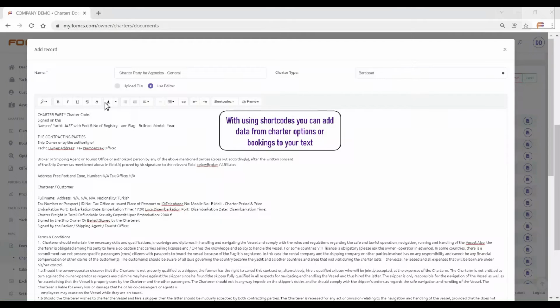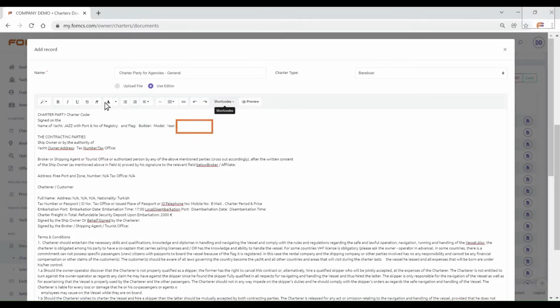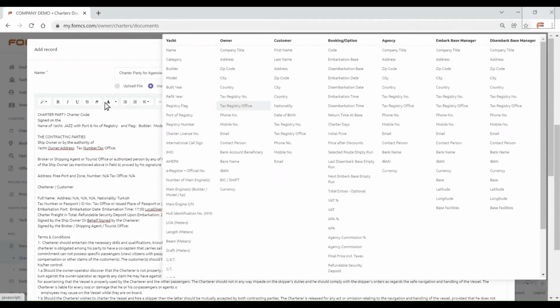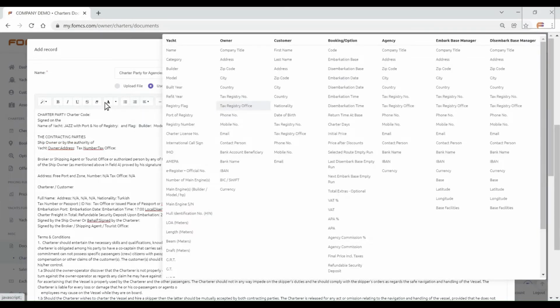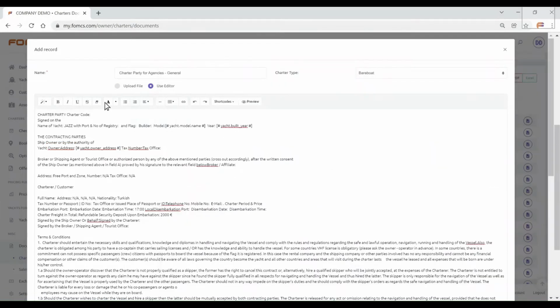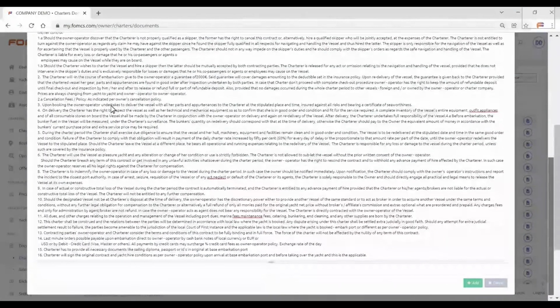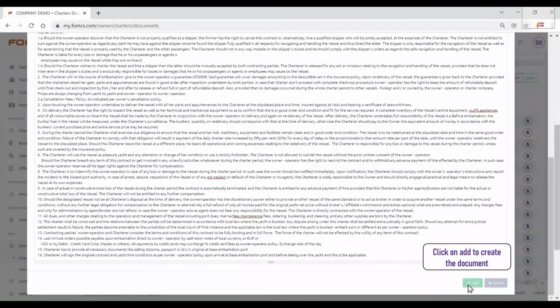With using shortcodes, you can add data from charter options or bookings to your text. Click on Add to create the document.